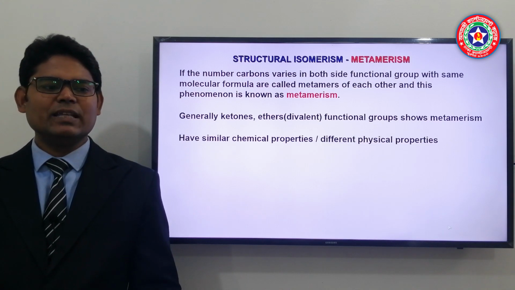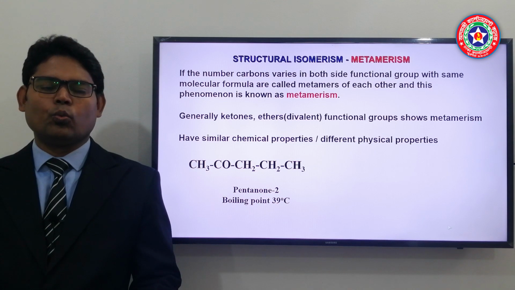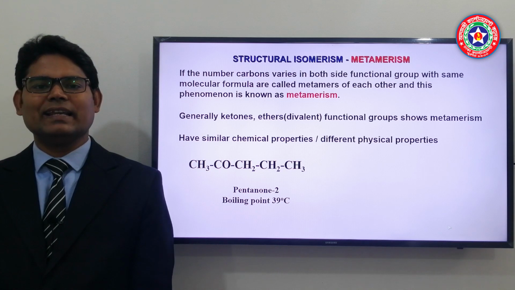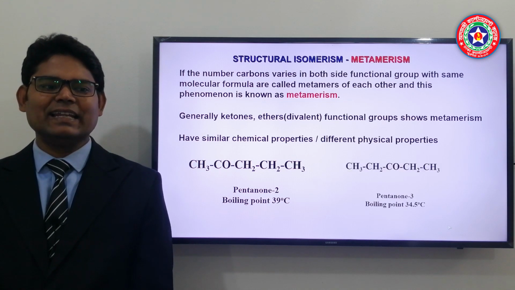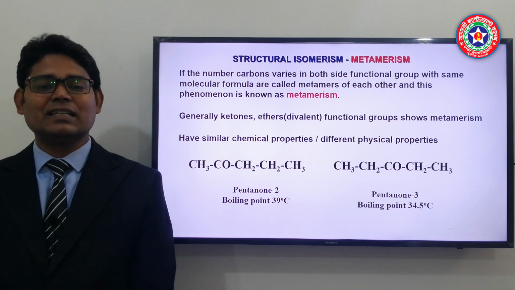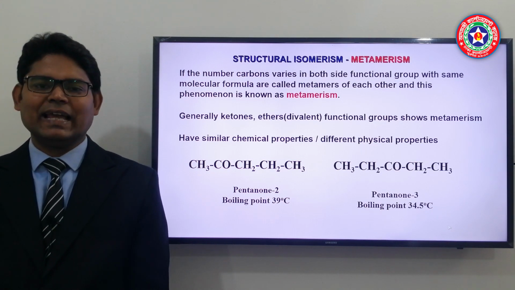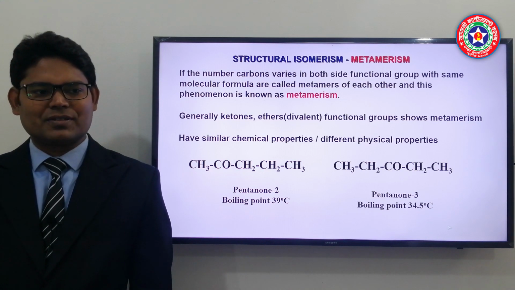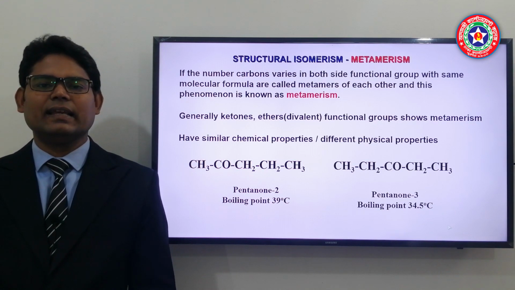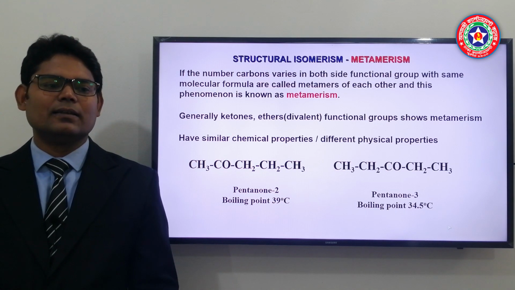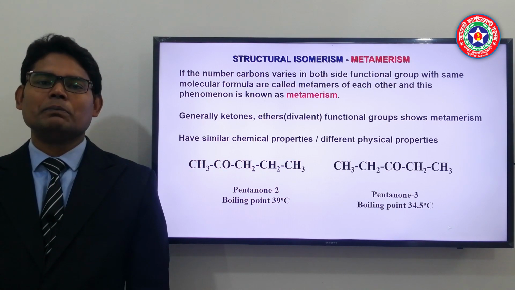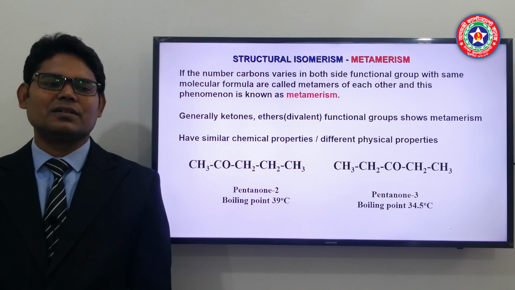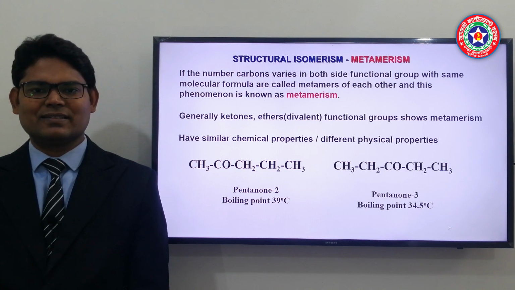So, if we see one example, that is pentanone 2. In pentanone 2, the CO is at the second carbon, and in pentanone 3, the CO, that is the keto group, is at the third carbon. Here both belong to ketones, so they will have the same chemical characteristics, but their physical properties are a little different, like the boiling point of pentanone 2 is 39 degrees Celsius, and the boiling point of pentanone 3 is 34.5 degrees Celsius.